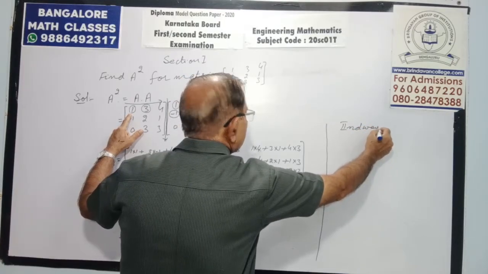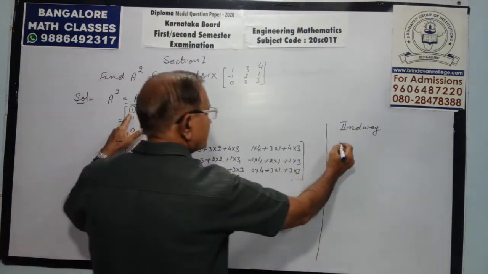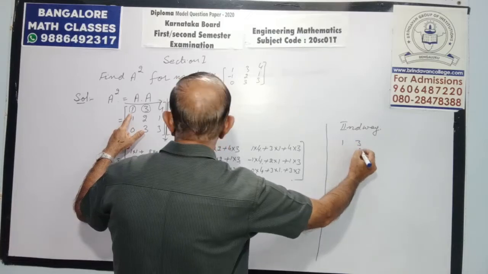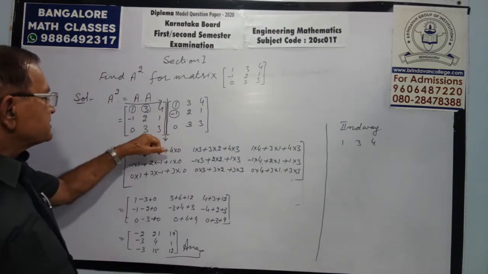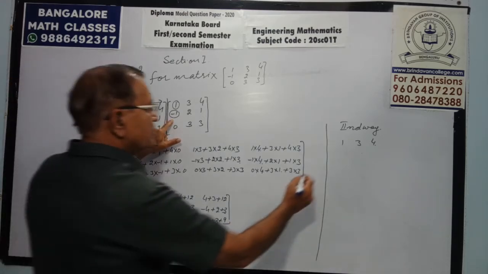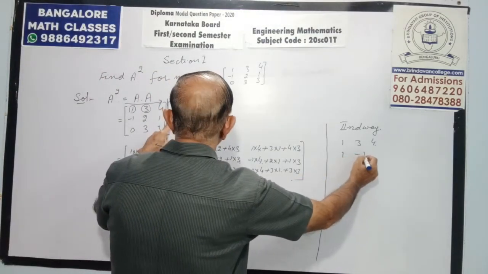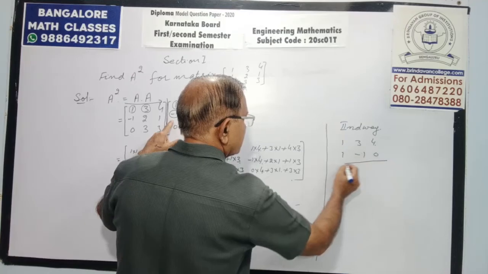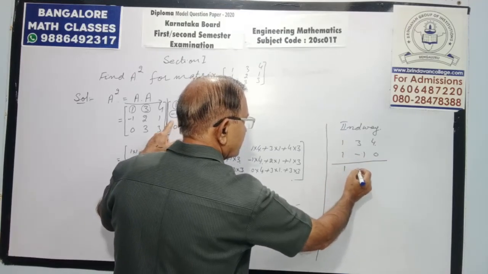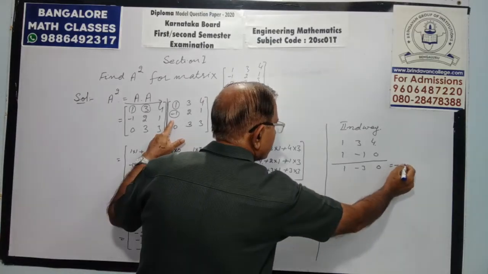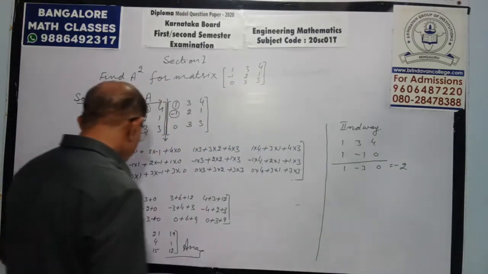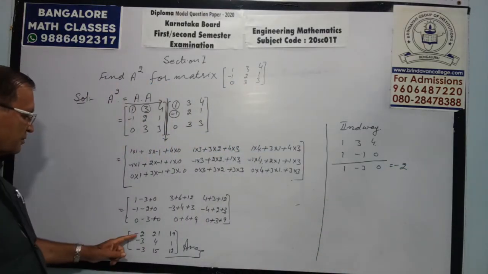Write down R1: 1, 3, 4. C1 of the second, make it flat: 1, minus 1, 0. Then multiply. 1, minus 3, 0. So overall we will get minus 2. See, here we are getting minus 2.